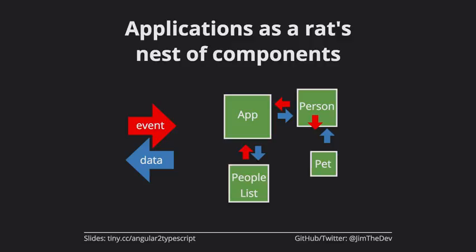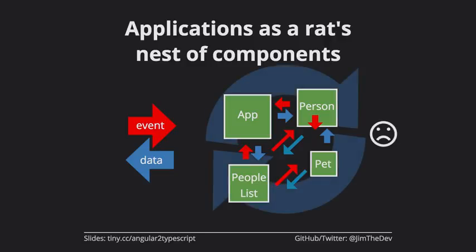And so we're going to represent these just as arrows. The events are in red, the data is in blue. So this is kind of how it looks, and as we develop our application, we get more and more complex functionality. We get data flowing over here and events flowing over here, and it becomes unwieldy. We can have this happen where we click somewhere on the page, and then some data happens, which triggers an event, which causes data to happen, which causes an event.